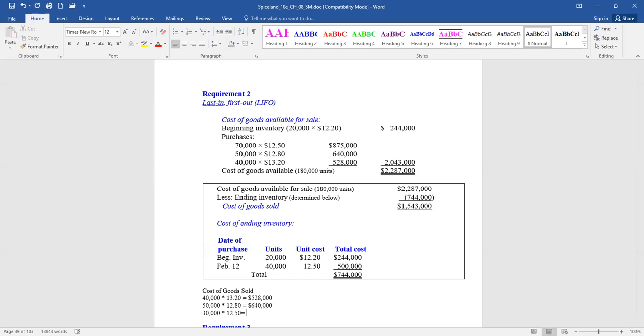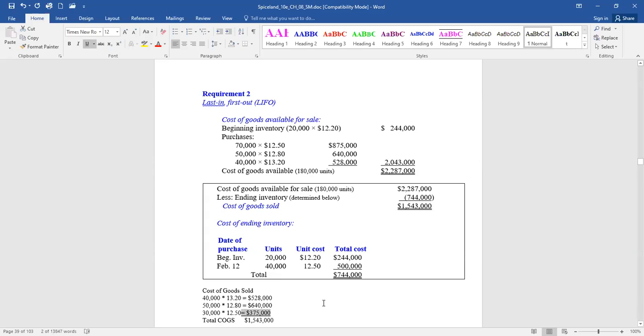So multiply those out, and that's 375,000. So you add those up, the 528 plus the 640 plus the 375. Cost of goods sold is what we see up in the top there, but that's how we can get that amount. So total cost of goods sold would be $1,543,000.